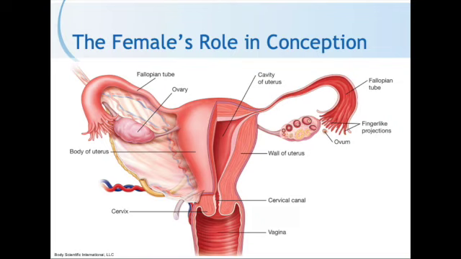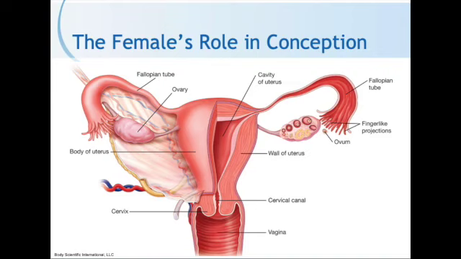All right, so the female's role. Before her own birth, the female produces and stores ova, or eggs, in her ovaries, which are our female reproductive glands. You can see on the screen there what an ovary looks like. The ovum is stored in a small sac inside the ovary called a follicle.